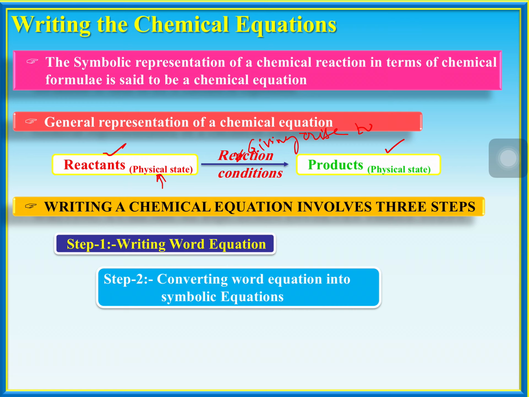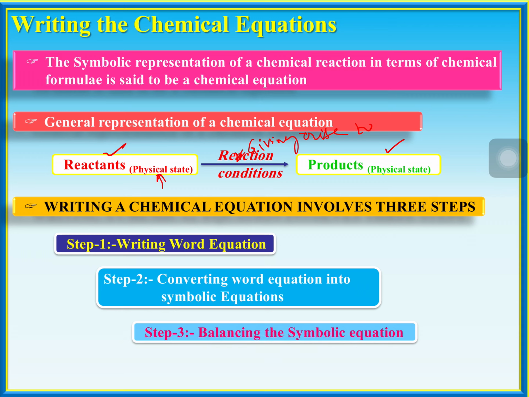Sodium chloride means NaCl. Like that, we convert the word equation into a symbolic equation. Then the third step, balancing the symbolic equation. First, write the chemical change in words. Those words should be converted into equation form. That equation should be balanced. Let's move on.